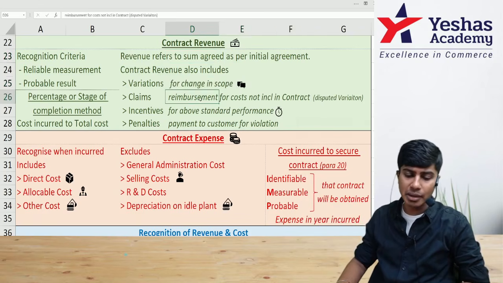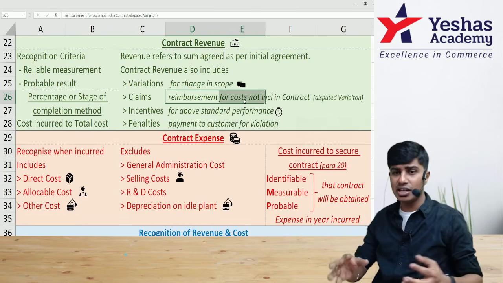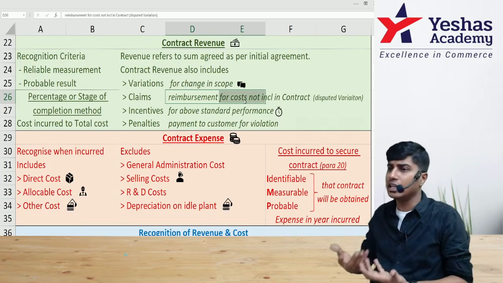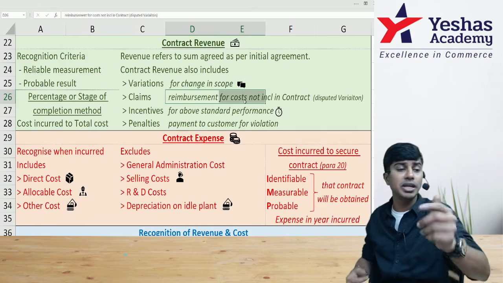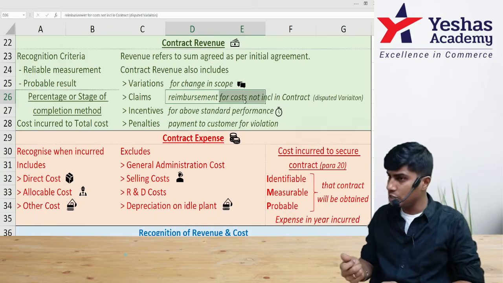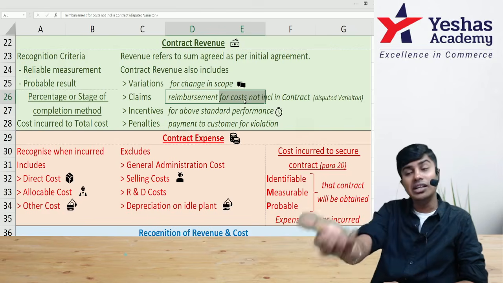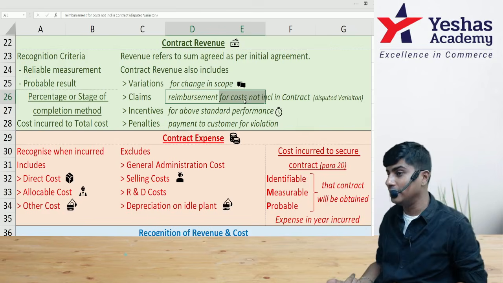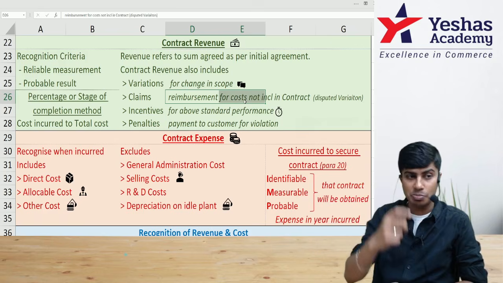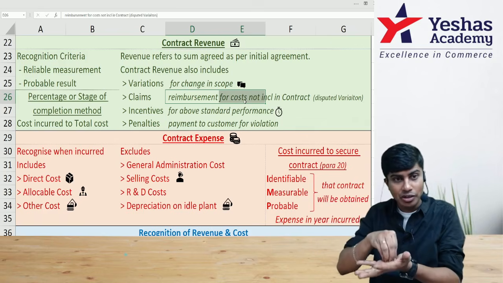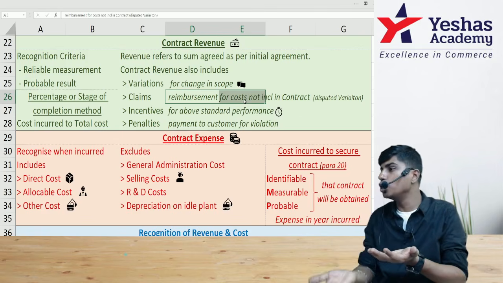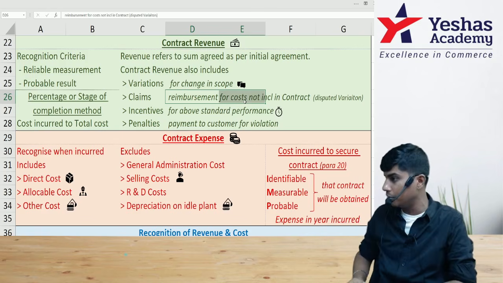Next one is claim. What do you mean by claim? If in case the contractor incurs expenses over and above what is supposed to be incurred in the agreement, for such expenditure, the contractor will take reimbursement from the contractee. That reimbursement of the expense incurred by the contractor, which is taken from the contractee, should be added to the contract revenue as per agreement.